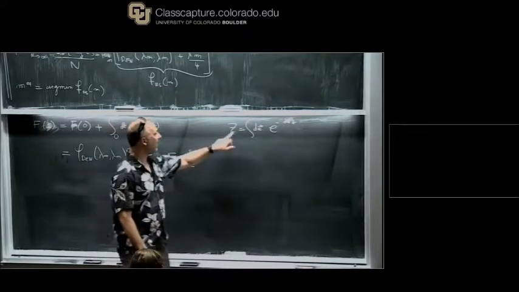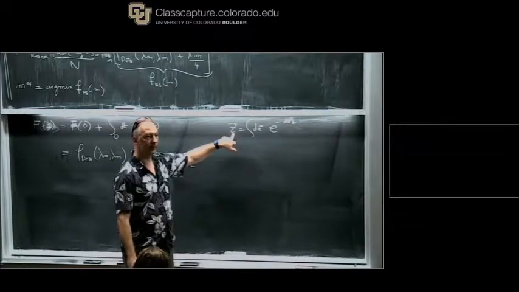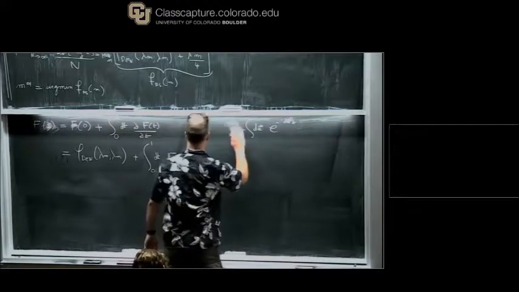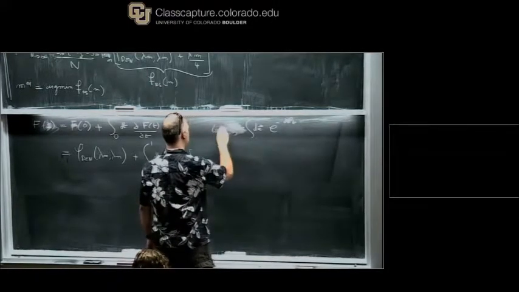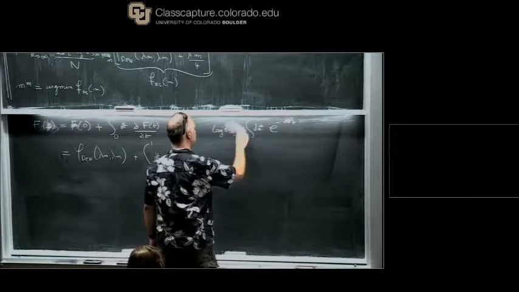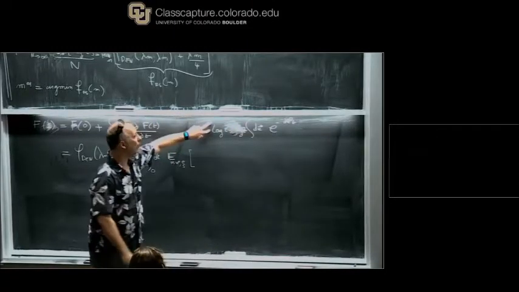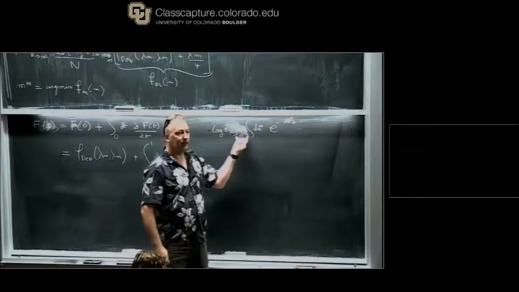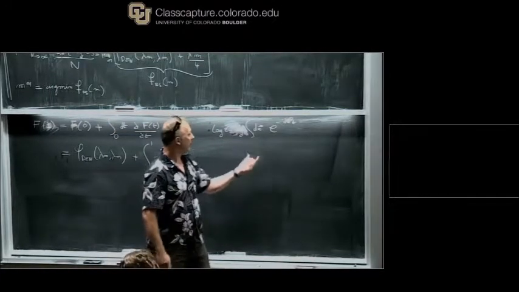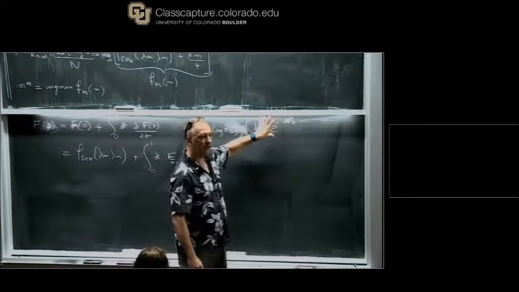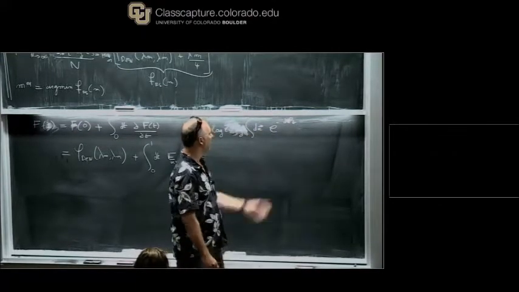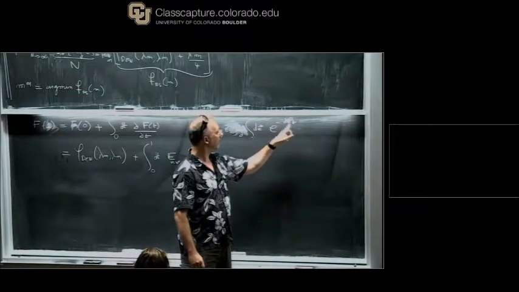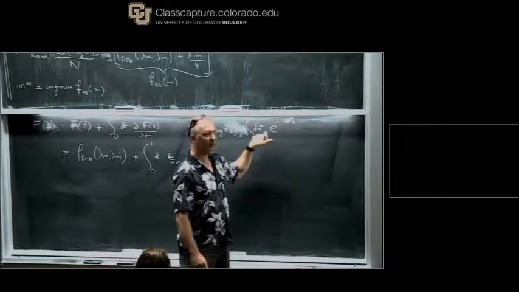Okay? If I derive z with respect to t, let's write log z equal this. If I derive the logarithm of z with respect to the time, what do I get? Well, the derivative of the log is equal to the derivative of this divided by that. Now, if I derive this with respect to time, essentially I will have just the derivative of the Hamiltonian here.